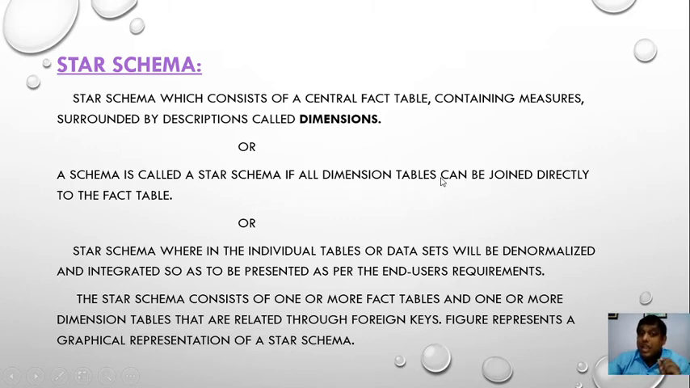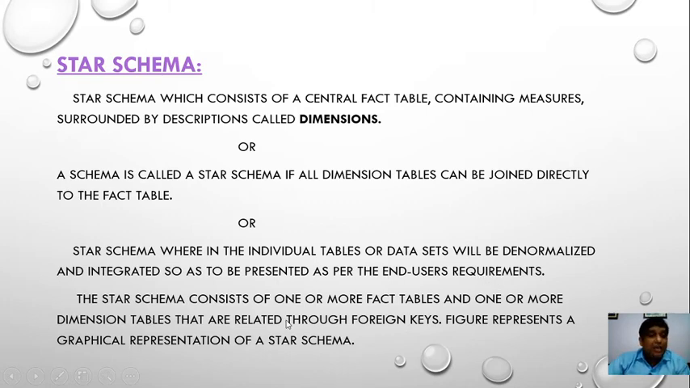The main thing is that dimension tables can be joined directly to the fact table. All dimension tables, which contain the attributes that describe the facts, are joined directly to the fact table. The fact table represents only numeric data. In a star schema, the individual tables or data sets are denormalized and integrated so as to be presented as per the end user requirements. It depends on the end user requirements.